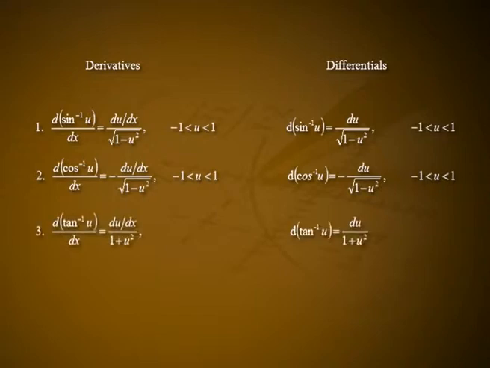Third one, d by dx of tan inverse of u is equal to du by dx divided by 1 plus u square, where d of tan inverse of u is equal to du by 1 plus u square. Fourth one, d by dx of cot inverse of u is equal to negative of du by dx divided by 1 plus u square. D of cot inverse of u is equal to minus du divided by 1 plus u square.